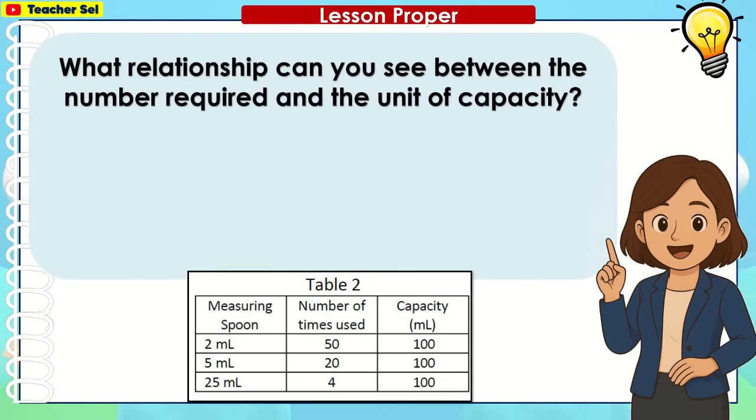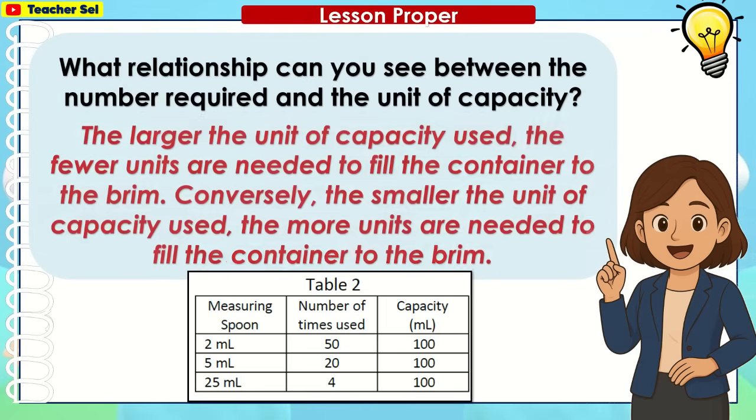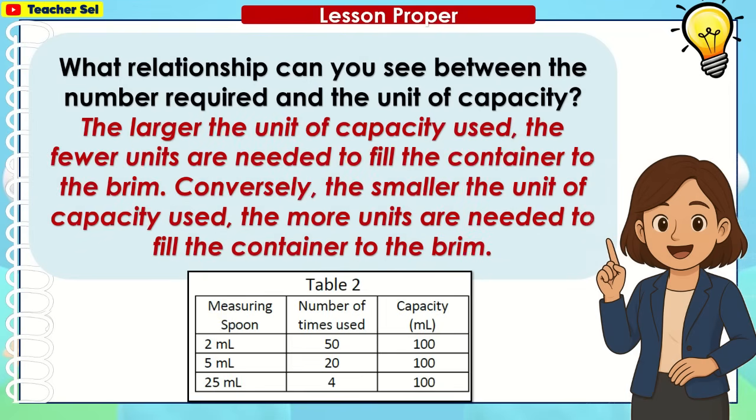What relationship can you see between the number required and the unit of capacity? The larger the unit of capacity used, the fewer units are needed to fill the container to the brim. Conversely, the smaller the unit of capacity used, the more units are needed to fill the container to the brim.